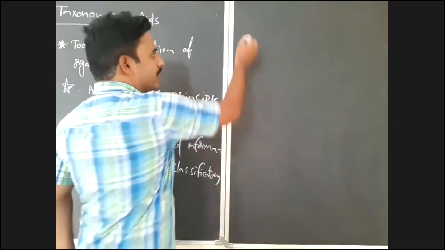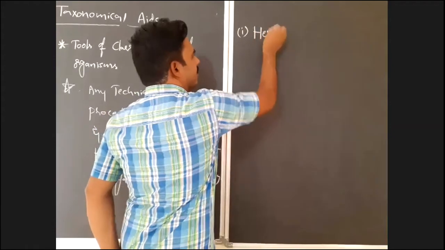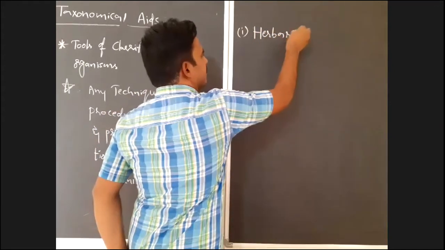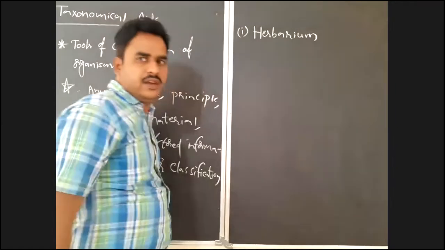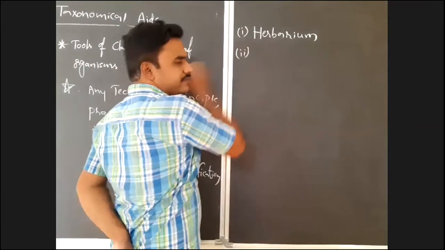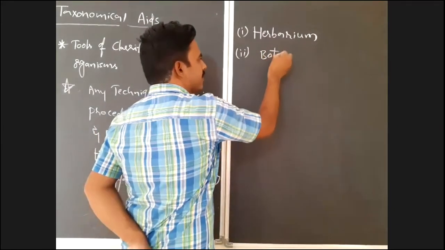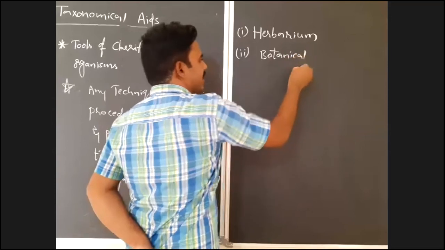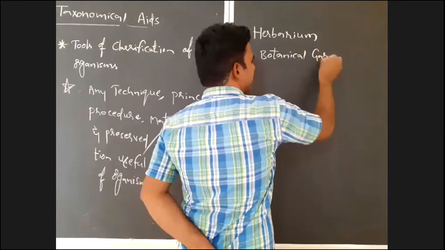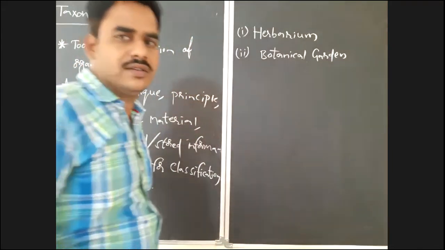In that, the first one is herbarium. Next to herbarium, botanical gardens.